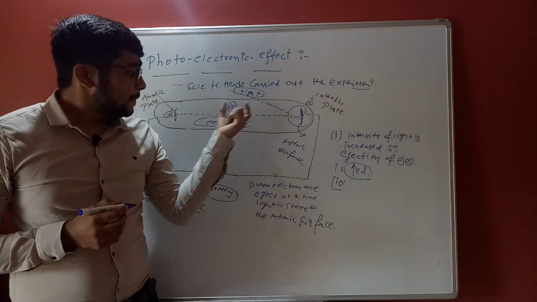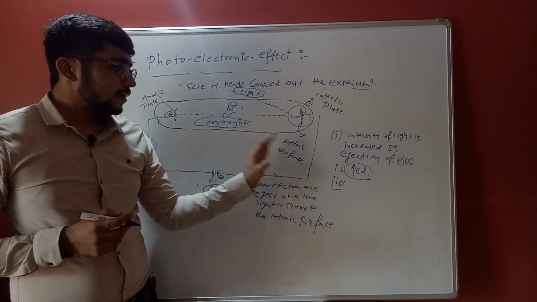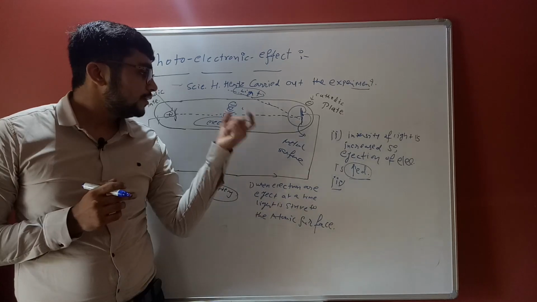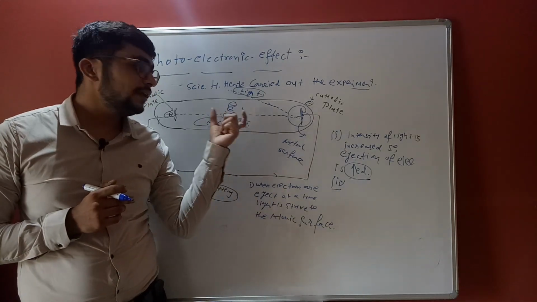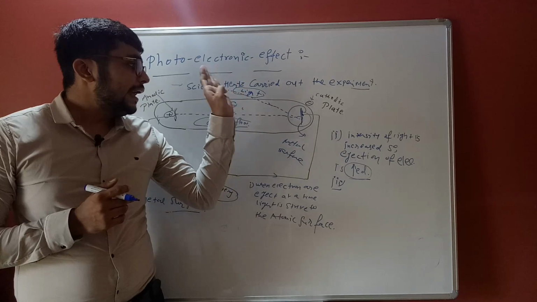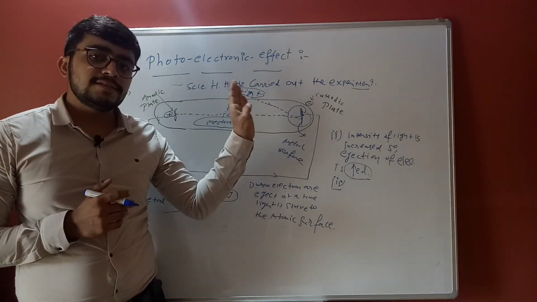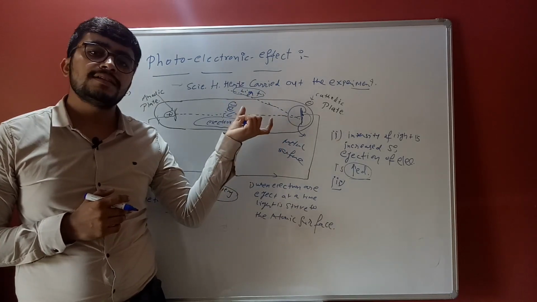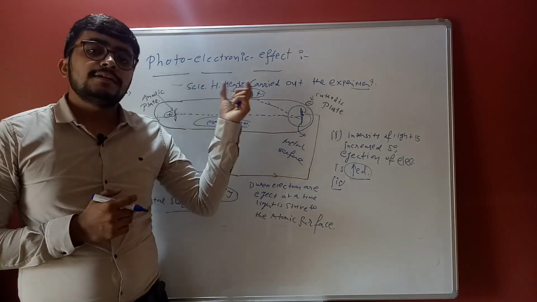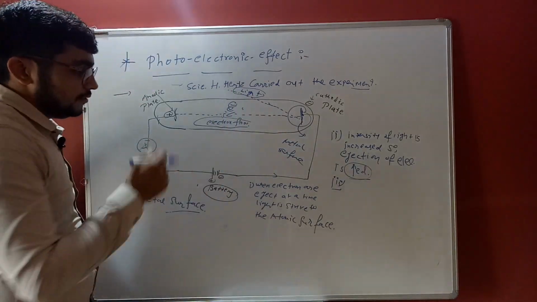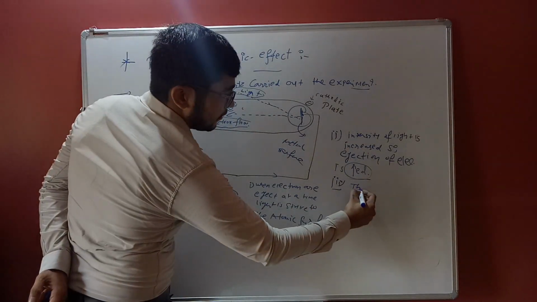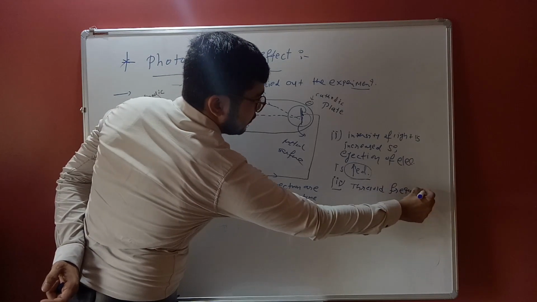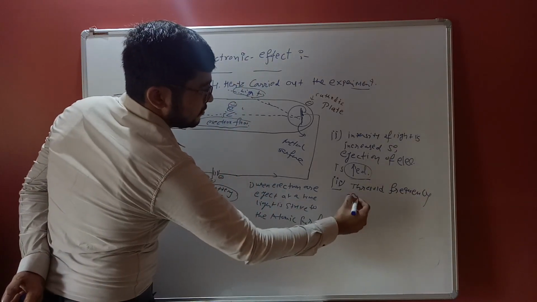It says that the photoelectric effect, the ejection of electrons, only happens when the frequency of light is above the threshold frequency, mu 0.